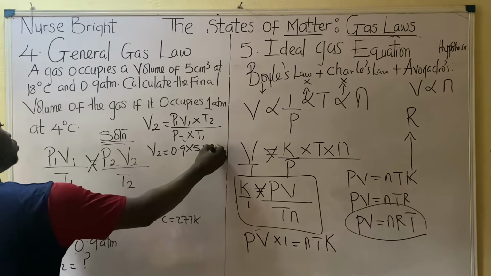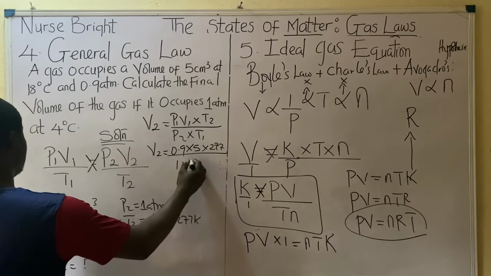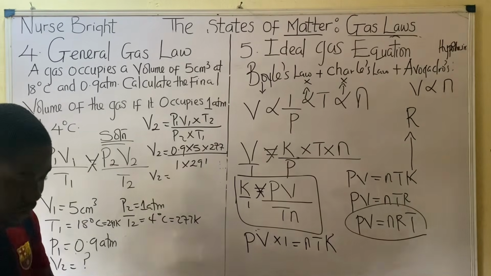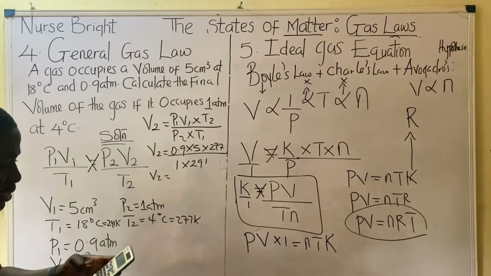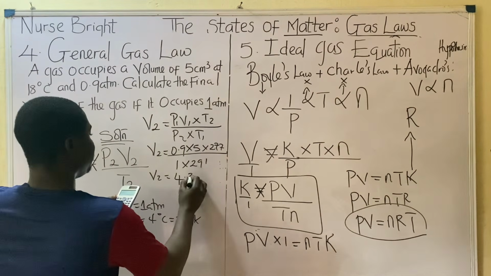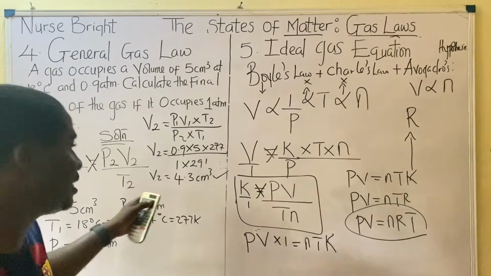Times T2. What's T2? 277. Divided by P2. What's P2? 1. Times T1. What's that? 291. So V2 will now be equal to 0.9 times 5 times 277, divided by 1 times 291. That is 4.3 cm cube. This is the answer to the question.